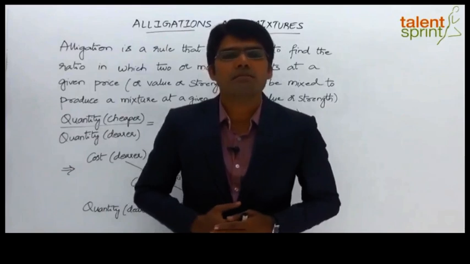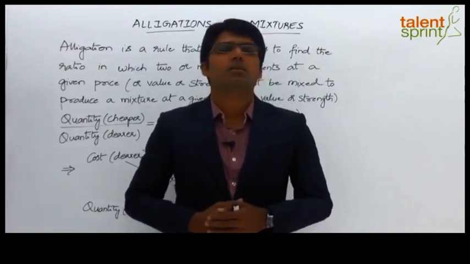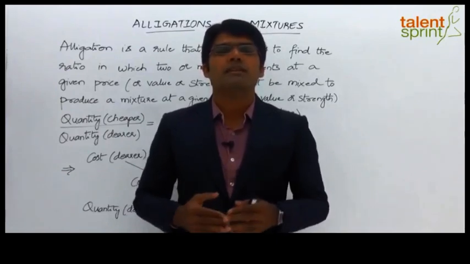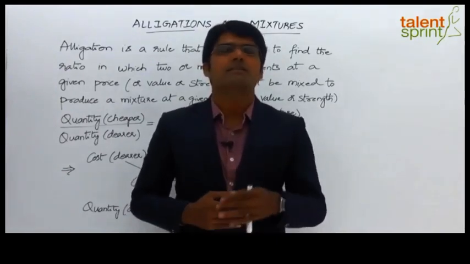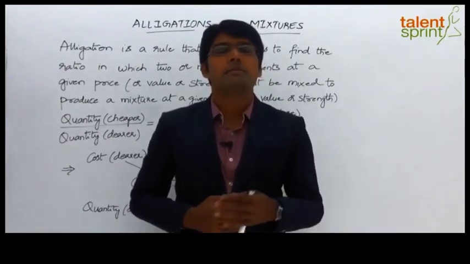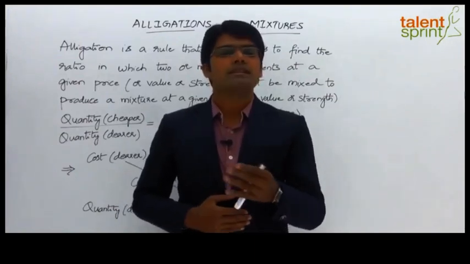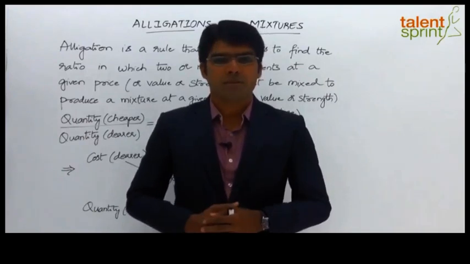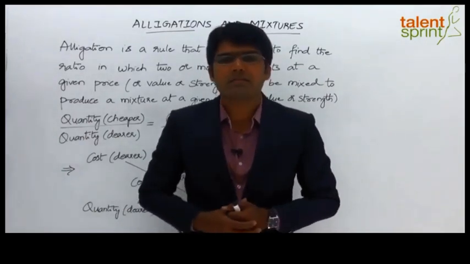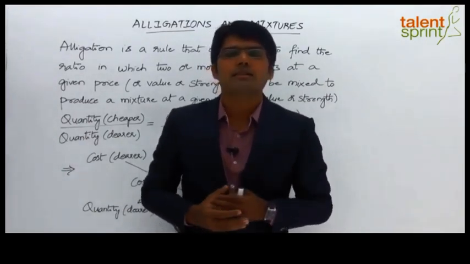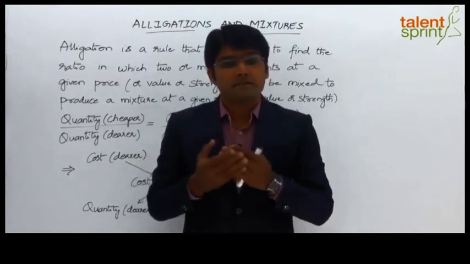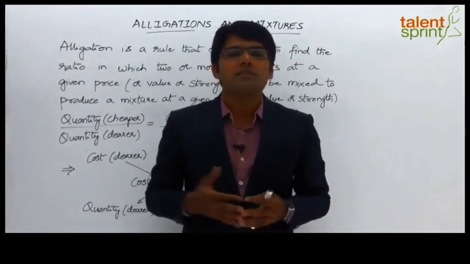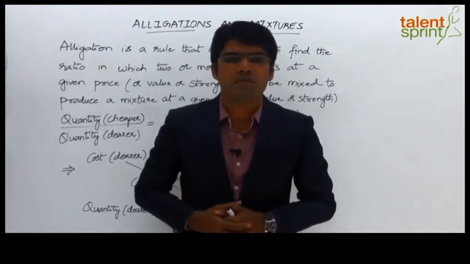The most important part of this topic is the allegation rule, which enables us to find out the ratio in which the two commodities have to be mixed to obtain the given mixture. And this may be based on the price of the commodities and mixture, or the strength of the two commodities and the mixture formed. The allegation rule basically states that the quantities of the two commodities are inversely proportional to the difference of their cost with the mean cost, which is nothing but the cost of the mixture.